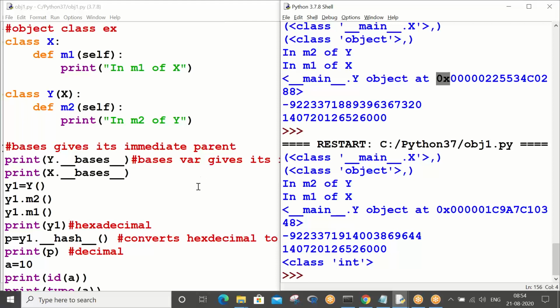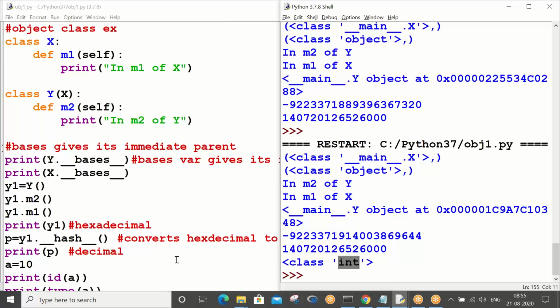Class x is written by me, and class int is written by Guido van Rossum. So when class int was implemented, Guido van Rossum inherited object class properties into class int, and there he modified the hash method. Okay, understood. So that's how it is.